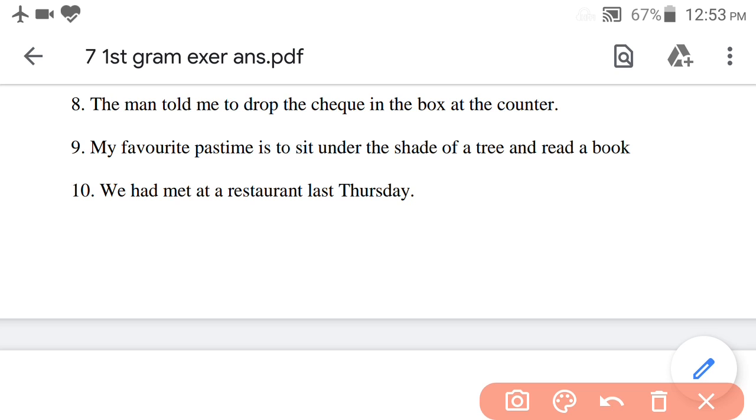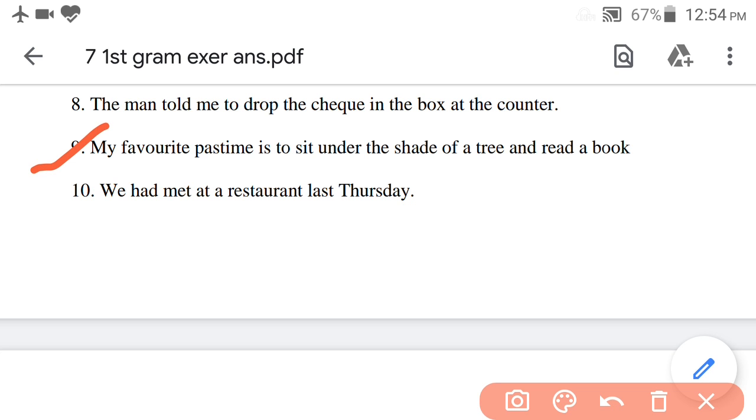Here, question number 9. Under the... my favorite pastime of a tree is to read a book, sit, shade and. So the answer will be: my favorite pastime. My favorite pastime is to sit under the shade of a tree and read a book.